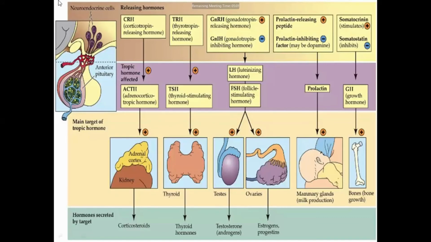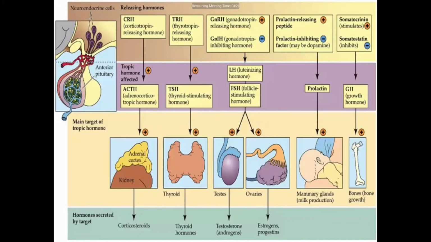What is the stimulus for the secretion of gonadotropin releasing hormone? That is dopamine. The release of dopamine stimulates the secretion of gonadotropin releasing hormone from the hypothalamus. So what will happen now? This gonadotropin releasing hormone, through the hypophyseal tract, reaches the anterior lobe of the pituitary gland and activates the gonadotrope cells present there, which stimulates the secretion of the gonadotropins.